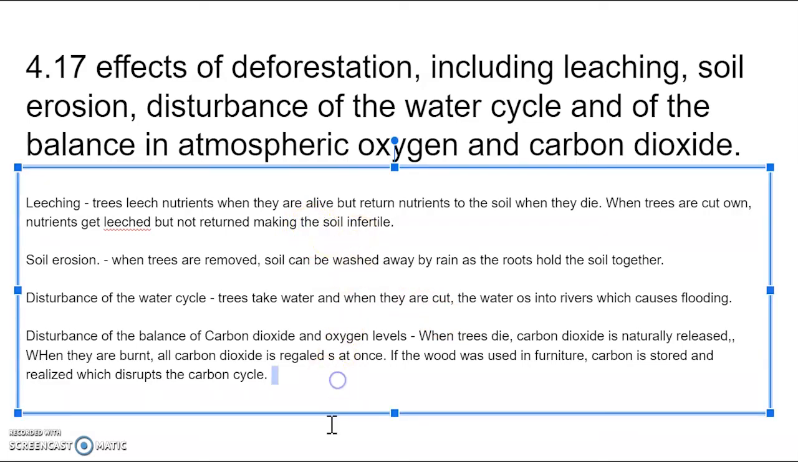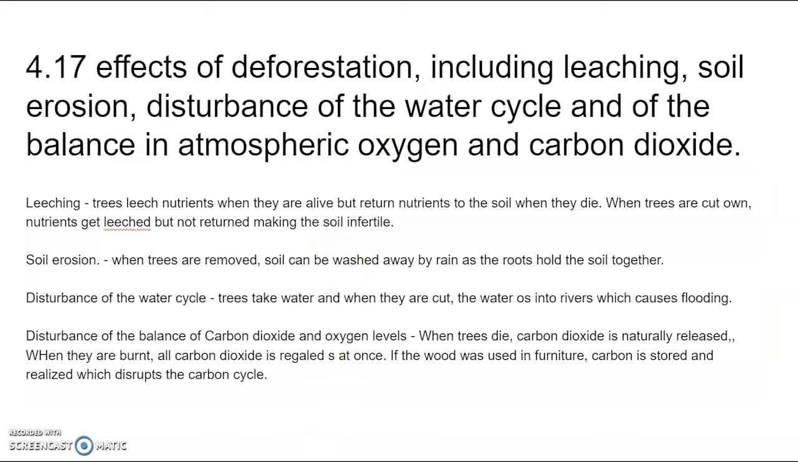Soil erosion is where trees are removed. Soil can be washed away by the rain as roots hold the soil together. Disturbance of the water cycle is when trees take up water, but when they are cut, the water runs into rivers, which causes flooding.